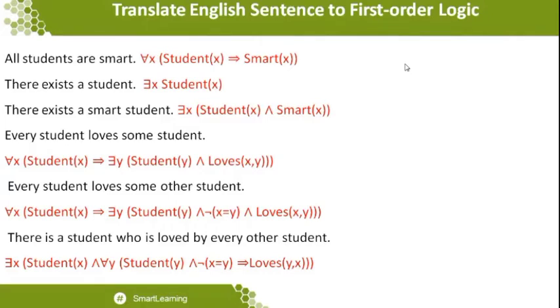So when this particular statement is available, in what way will it be written? Make it my pronunciation very clear: for all x, student of x, which implies smart of x. This is how we want to pronounce this statement while writing. Once you have this practice, when you are given some kind of statement to convert to a first order logic statement, you can do it. Most of the time, in the present situation, we are in MCQ questions. This kind of question can be asked especially as 2-mark questions.